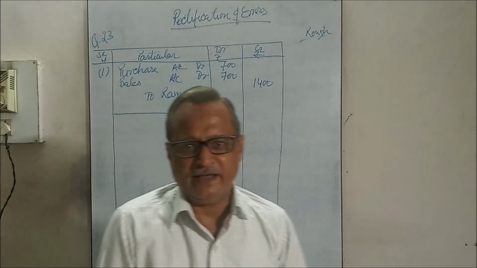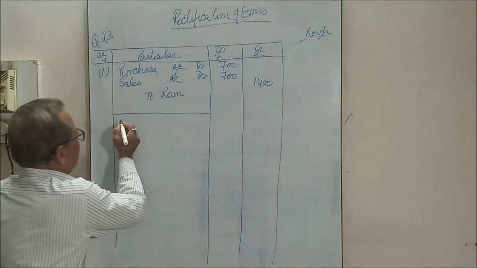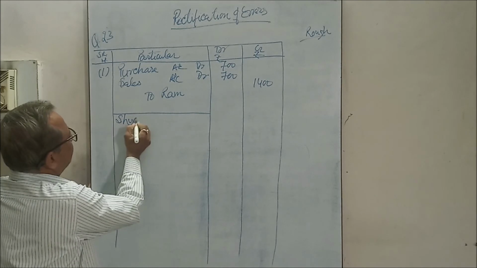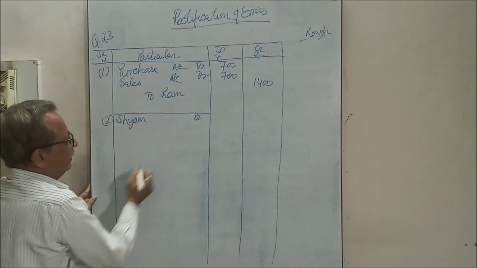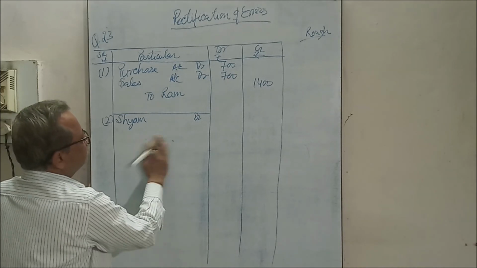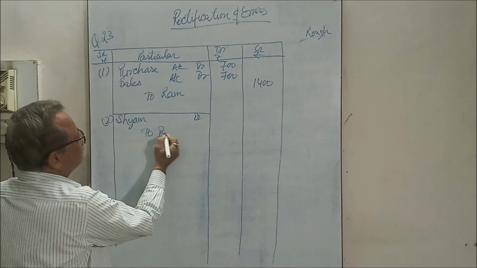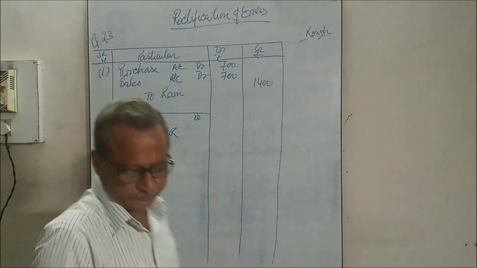So to rectify it, Shyam should be debited, debit Shyam to purchase return.